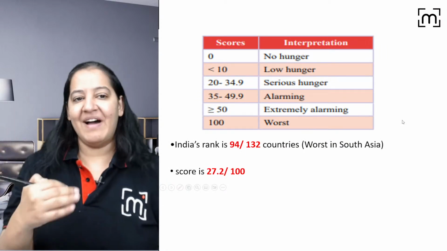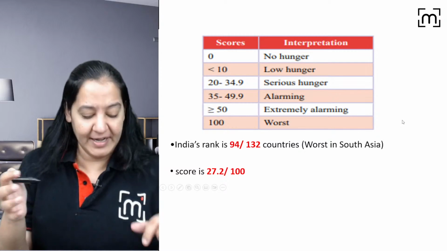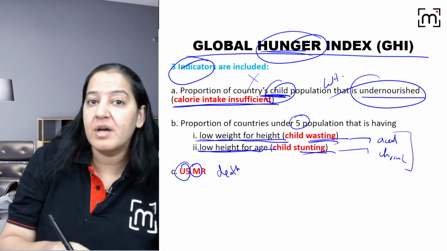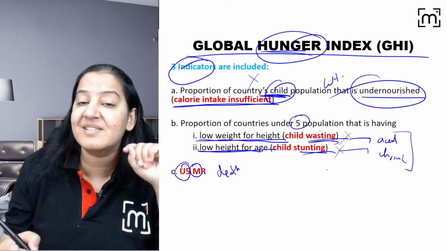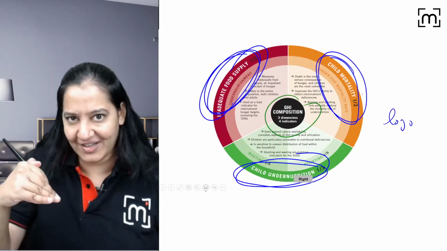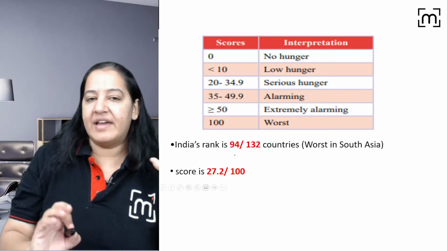So we calculate the values according to GHI. In India, you calculate all these 3. In India, how many children do not get proper nutrition? How many children are wasting? How many children are stunting? How many children are dying under 5? You calculate all these and add the 3 components. So see, where does India's ranking come?